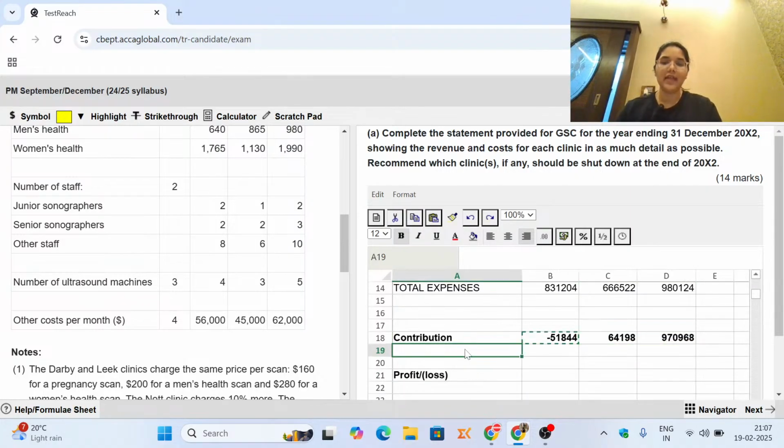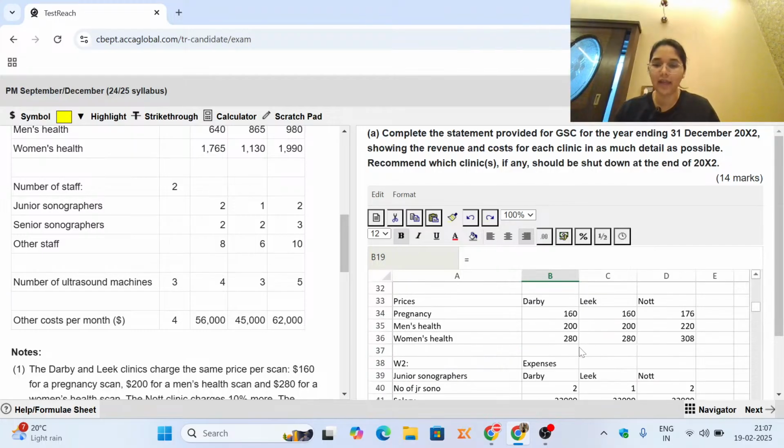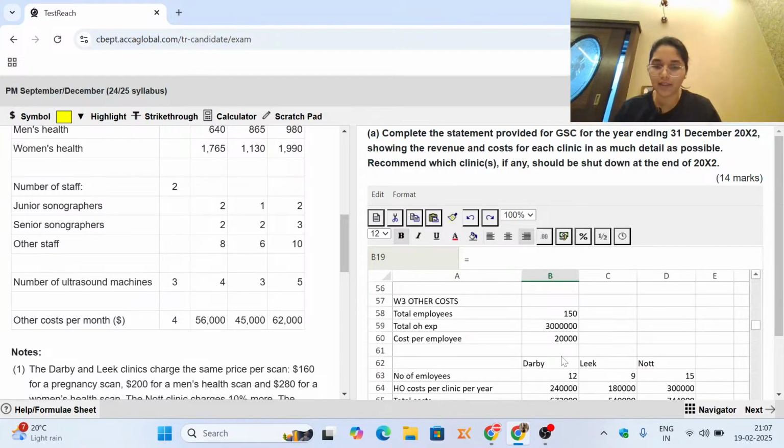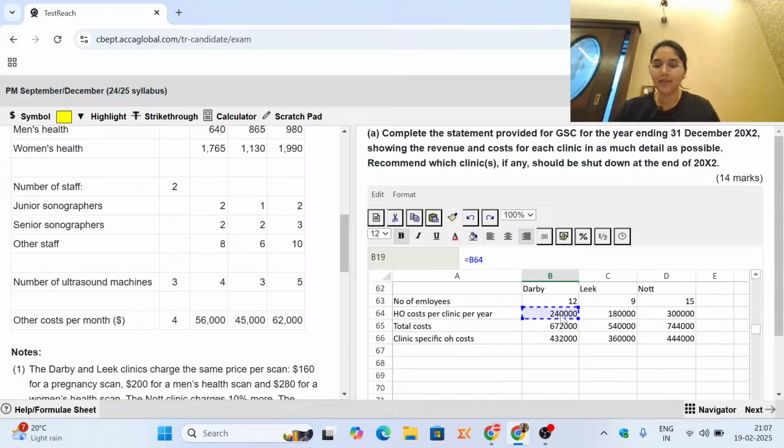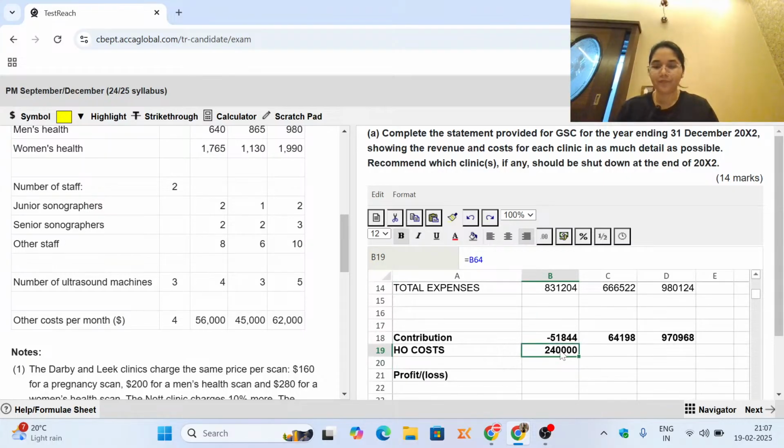We can see that as a contribution, the very first clinic, which is Derby, is giving us a negative answer. Now the next thing after contribution is what we subtract, known as the head office costs. Again, this is something which we have worked out. Head office costs are right over here. Again, you can copy paste. These are the numbers that have been taken from the calculations that we did in our workings.